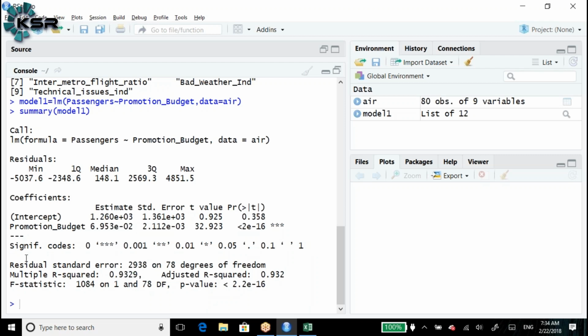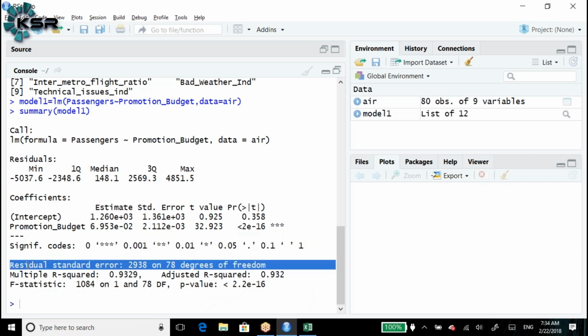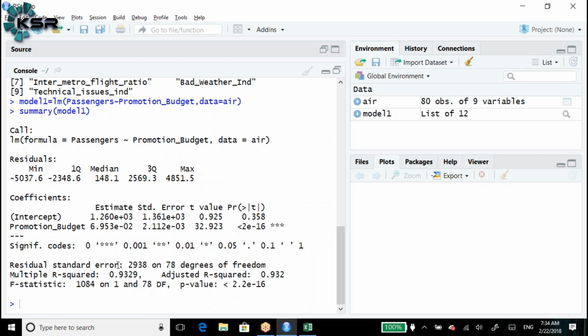Now here the signal, and next one is the residual standard error. Residual standard error means, as I mentioned, the error. If you calculate, error is equal to actual dependent variable minus predicted variable. Residual means error.